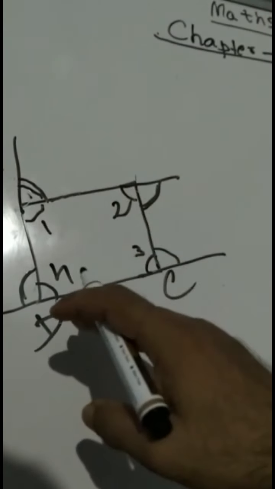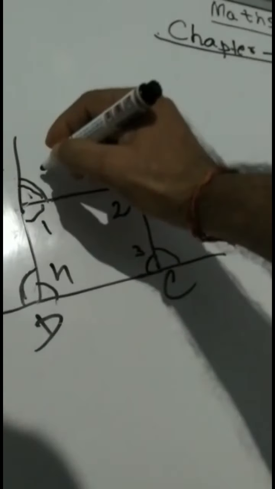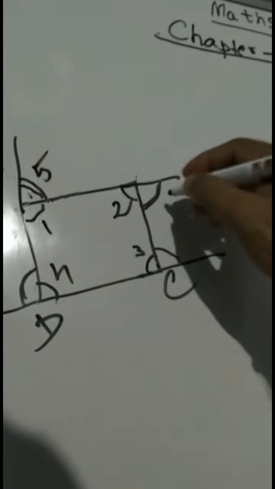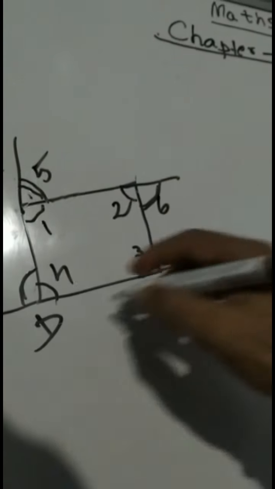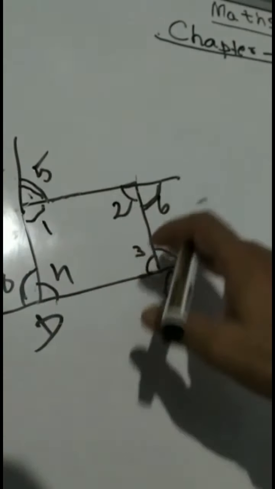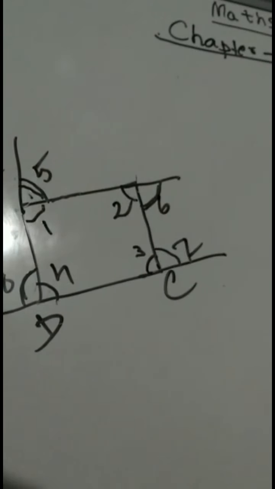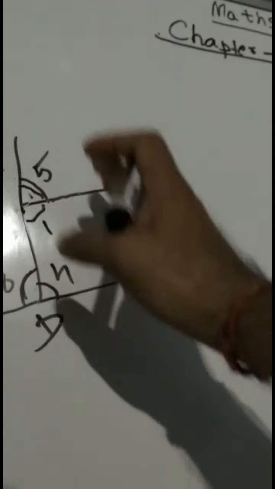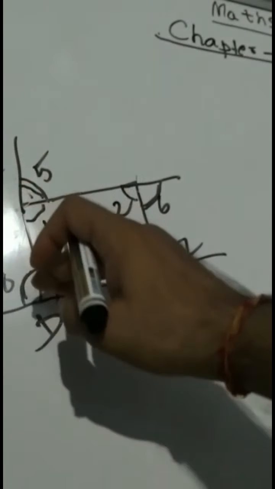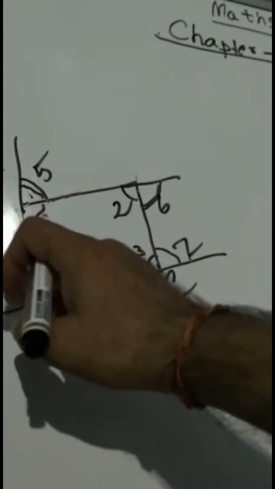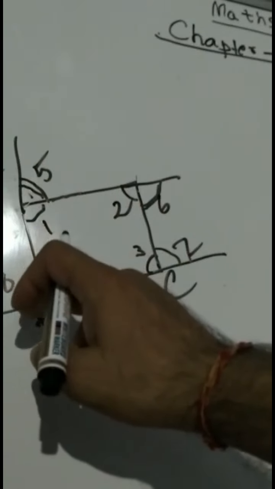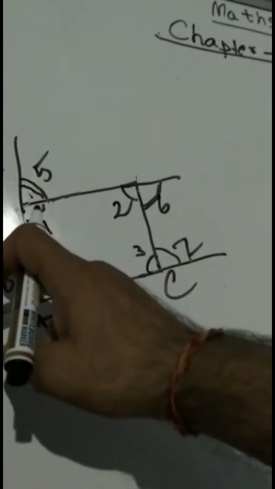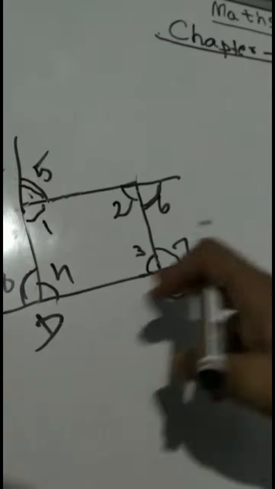These angles 1, 2, 3, 4 are interior angles, but this one, if you write like this, 5, 6, 7, 8, then 5, 6, 7, 8 are exterior angles. Clear? If it is outside the diagram, if we extend a line and an angle is produced outside, that angle is called an exterior angle. So 5, 6, 7, 8 are exterior angles, and 1, 2, 3, 4 are interior angles.